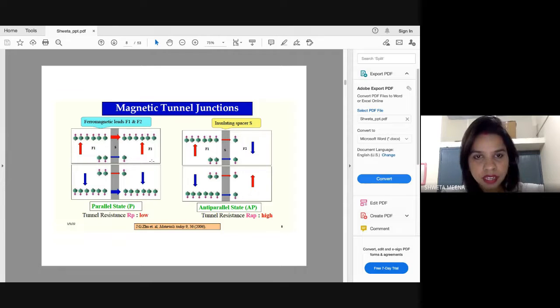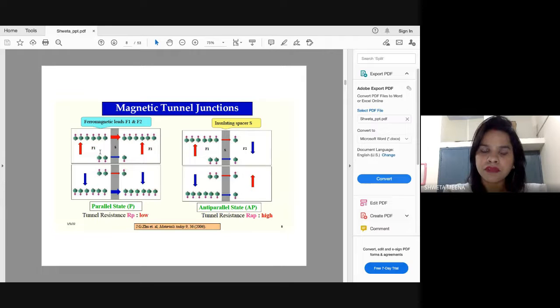So the thickness which we keep for these spacers is below 10 nanometer scale. The spacers are very thin so as to enable tunneling of electrons from one layer to the other. So this is an MTJ device. It is a 3-layer device. This is a magnetic layer, this is a magnetic layer, separated by an insulator spacer here.